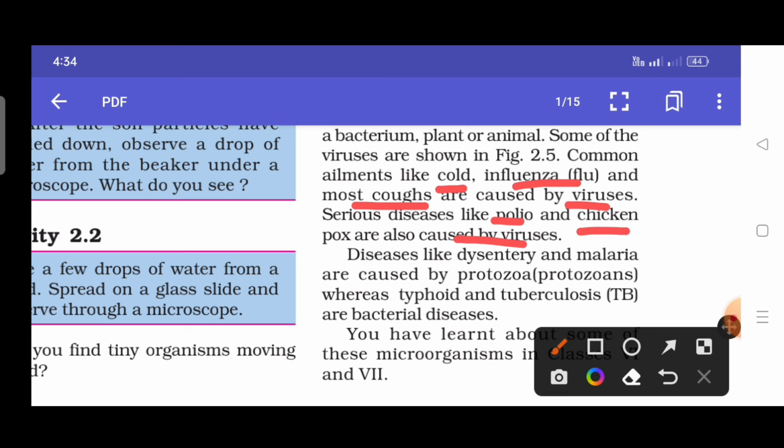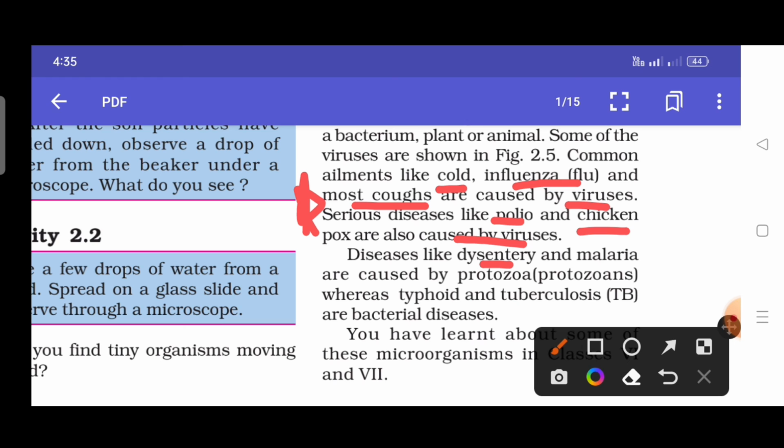So in the exam you can get a question from here: cold, flu and cough are caused by what? So you have to answer: these are caused by viruses. Serious diseases may be like polio and chickenpox. Those are also caused by viruses. You can underline it and mark it.